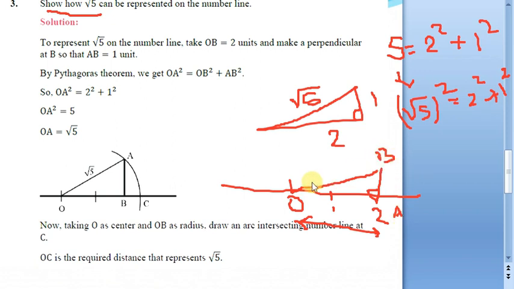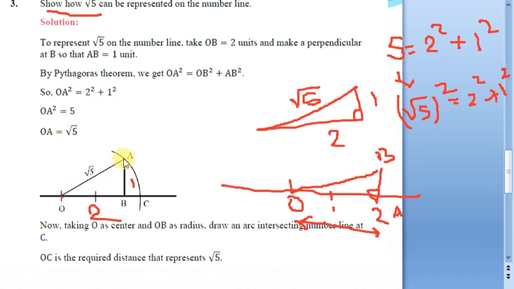Using Pythagoras theorem, OB square will be equal to OA square plus AB square. Here I have considered A in this solution. So OA square is equal to 2 square plus 1 square. If I assume this as 2 and this as 1, this is the hypotenuse, so OA square is equal to 2 square plus 1 square. So OA square is equal to 5, then OA will be equal to root 5.